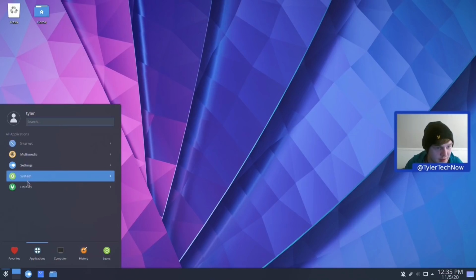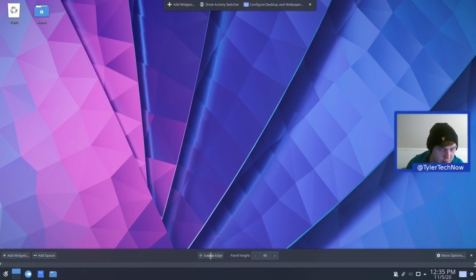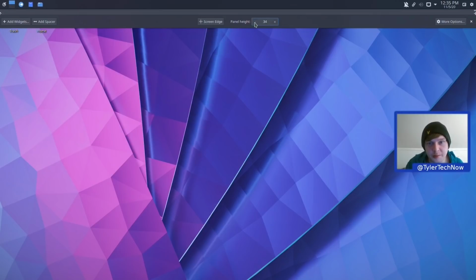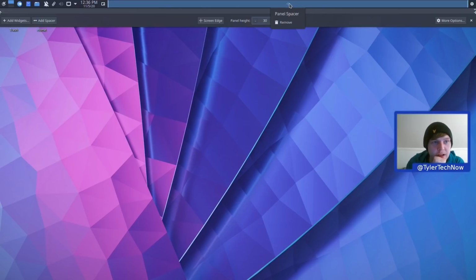Okay, nice. Right, let's start setting this desktop up to how I like to use things then. So let's just move our panel all the way to the top. And let's bring the size down to about 32. No, smaller still, 30. That should be just about right. Okay, let's add a spacer. And then let's just drag that around about there.